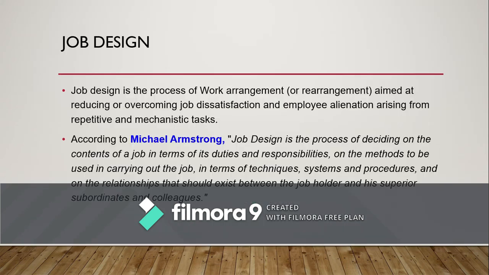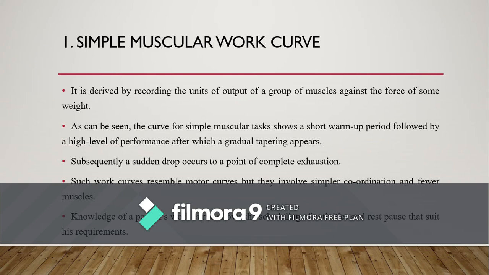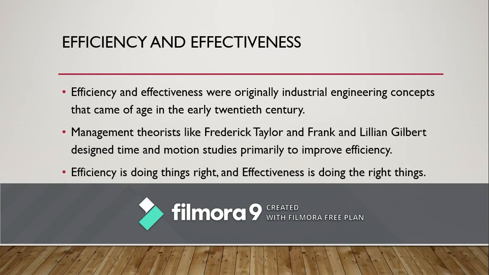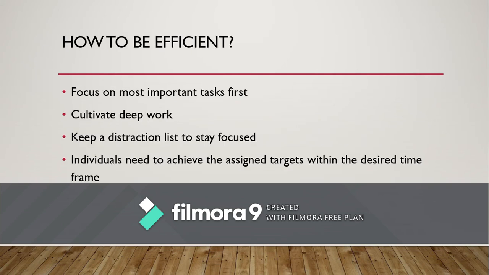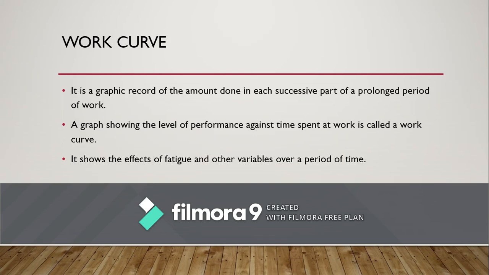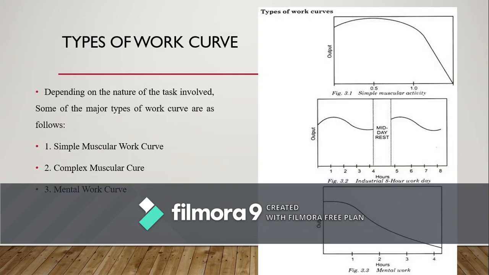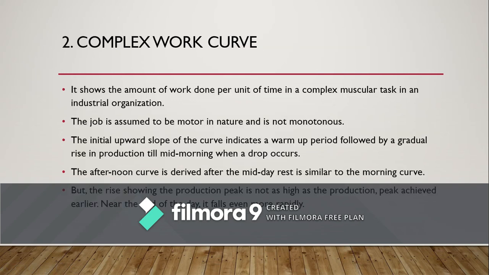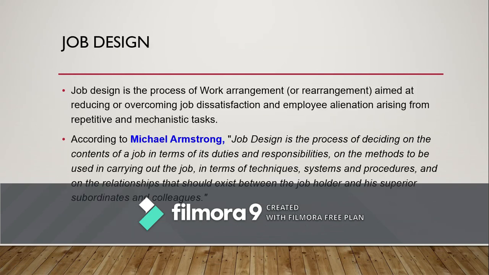So therefore, let us today recap what we have done. We started with the fourth unit and we discussed what is efficiency and effectiveness, how are they different, how to be efficient, and what are the tips that create an efficient environment, what is a work curve, and what are the various types of curve: simple muscular work curve, complex work curve, mental work curve.